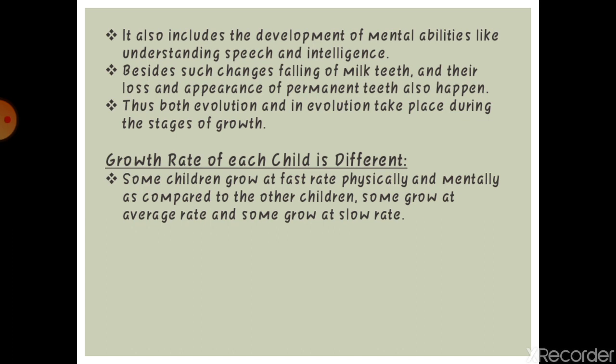The last one is that the growth rate of each child is different. Some children grow at a fast rate physically and mentally as compared to others, as I have told you before that every child is different from the other. So is the case with the growth rate of each child. Some grow at an average rate and some grow at a slow rate during different age group time periods.